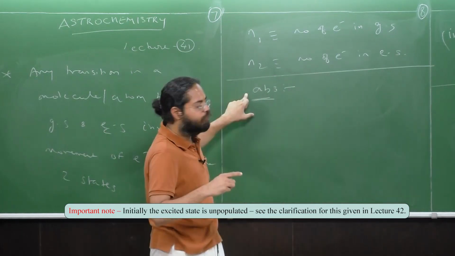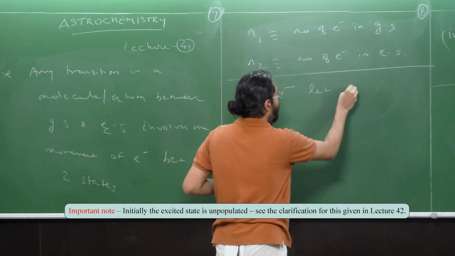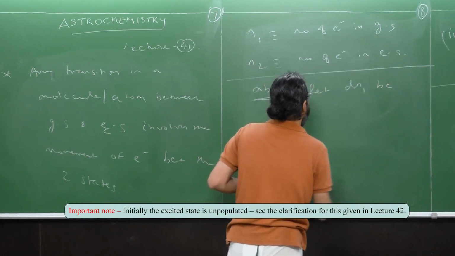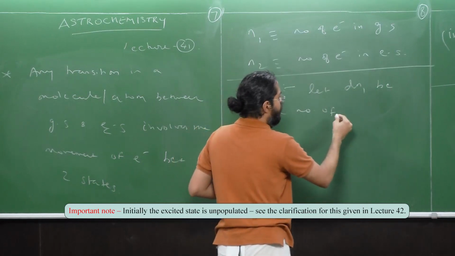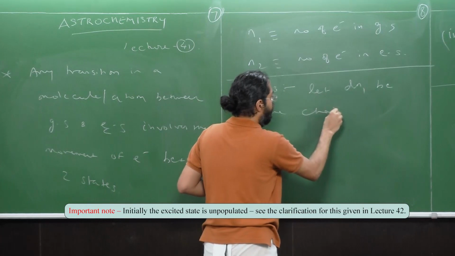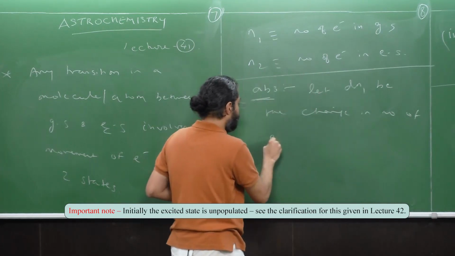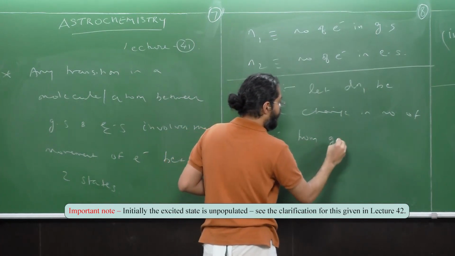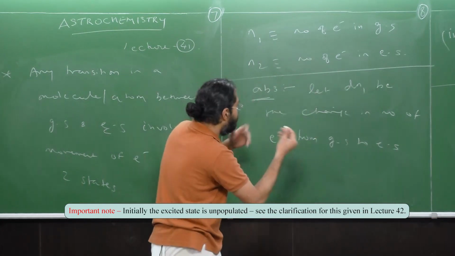So when considering absorption, let dN1 be the change in number of electrons from ground state to excited state over a period dt.